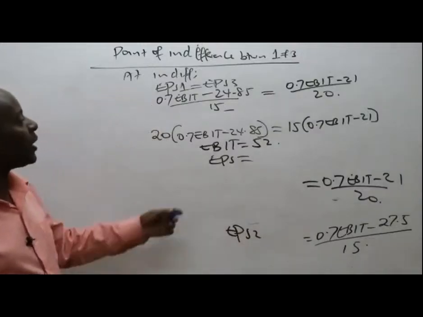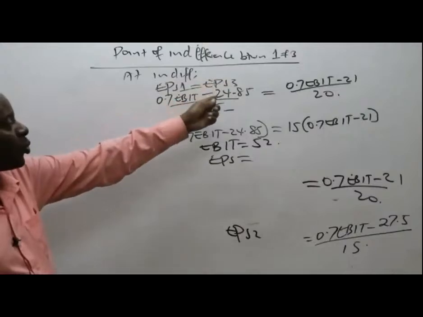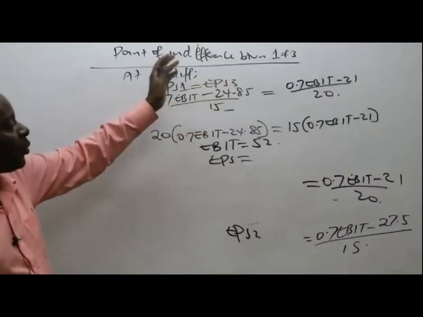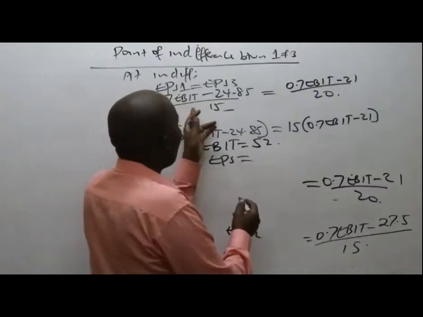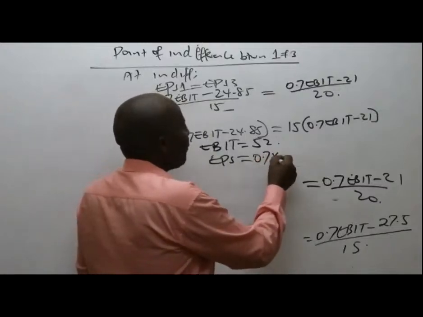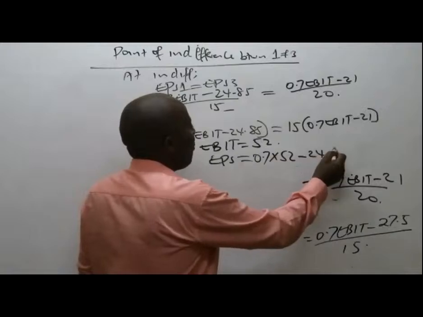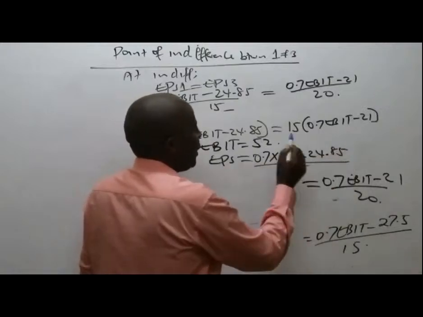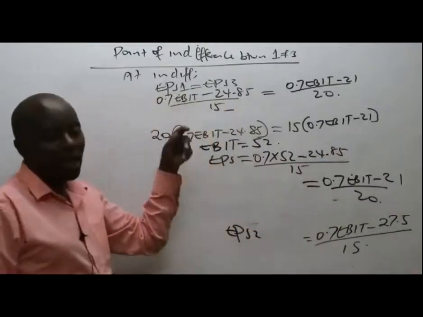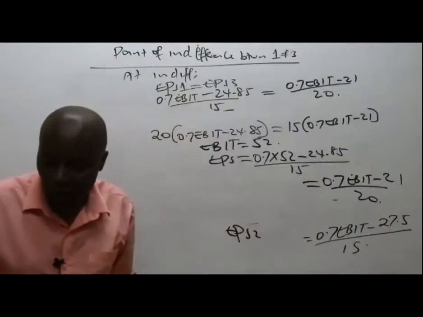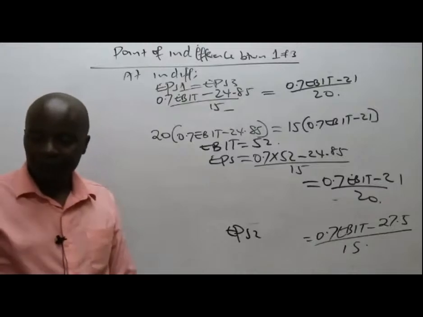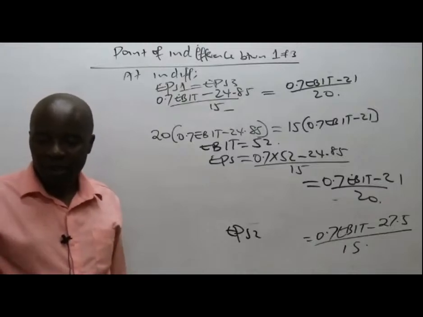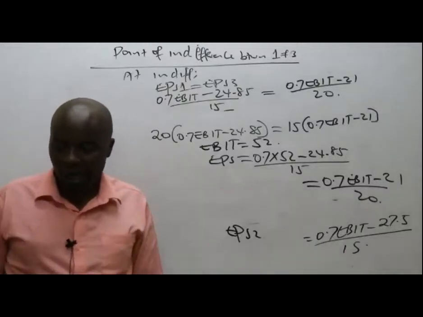To get EPS, just pick any of the two EPS equations and substitute. To get EPS at the point of indifference, I'll work with this one here: 0.7 times (52 minus 24.85) all over 15. I can work with either of the two EPS equations, and it gives me 0.77 per share.